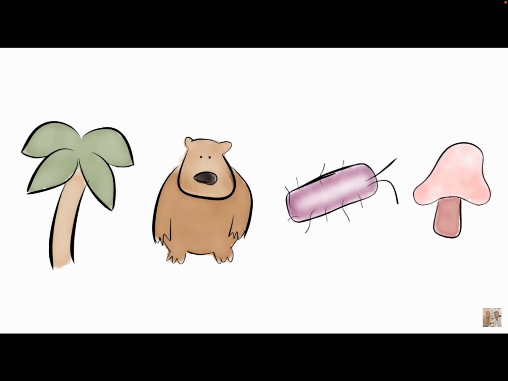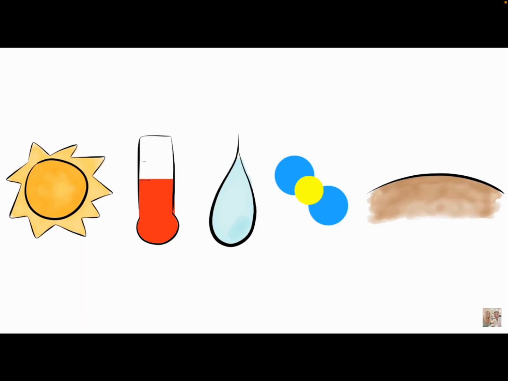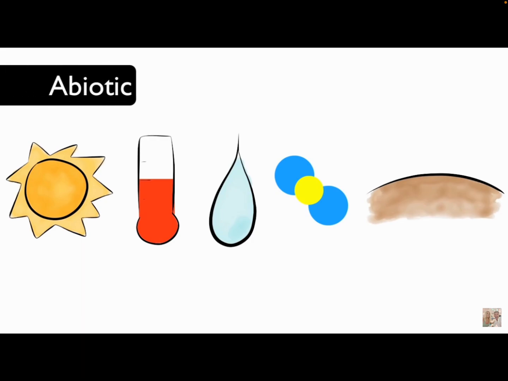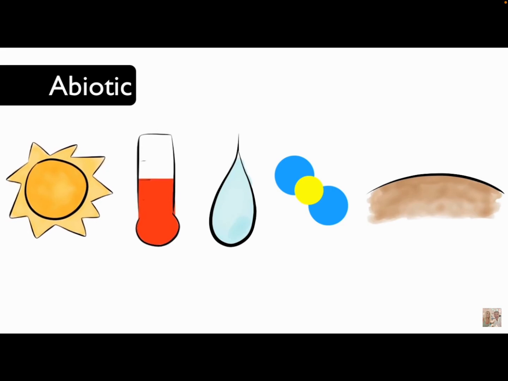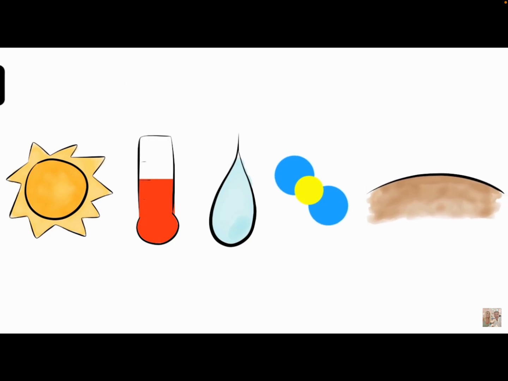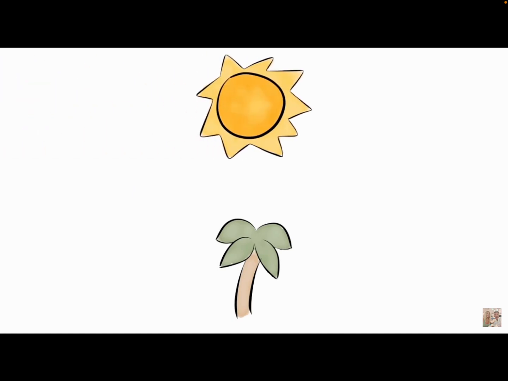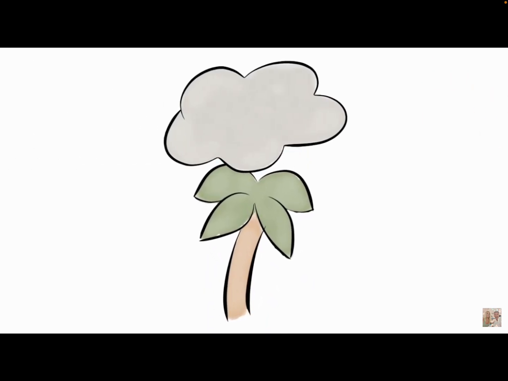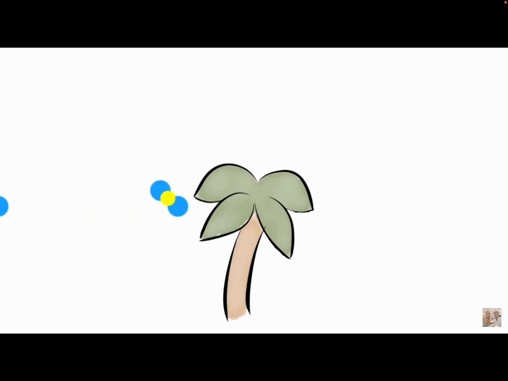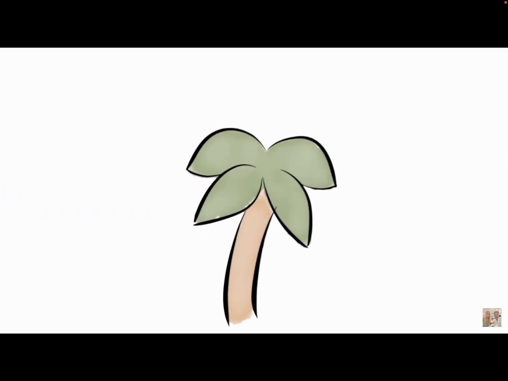The non-living parts of the ecosystem are called abiotic factors. Some non-living things are sun, temperature, water, atmospheric gases, and soil. One example of the interaction between abiotic and biotic factors is with plants. Plants use sunlight, water, and CO2 to make food. Without these things, plants would not be able to grow.